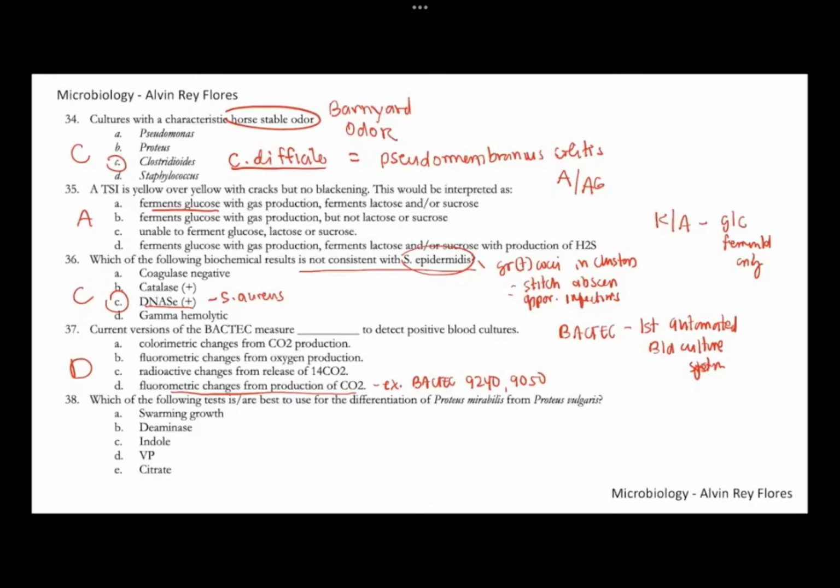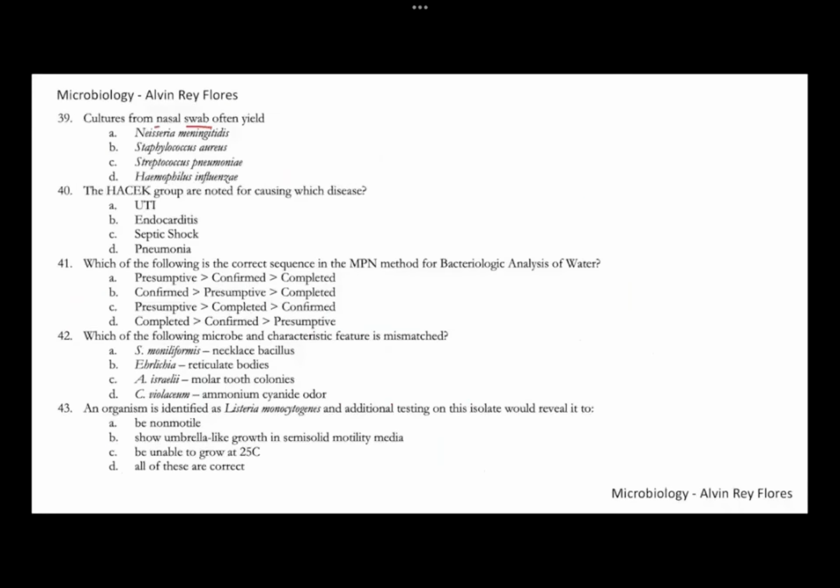Number 38, so which is used to differentiate Proteus mirabilis from vulgaris. So both of these are gram-negative bacilli that are enteric, and they're known for being able to swarm. Okay, so they're also deaminase positive. Okay, so to distinguish the two, no, definitely we can perform your indole test. Number 38, letter C, indole test. Okay, so Proteus mirabilis is indole negative, while Proteus vulgaris is indole positive. Okay, so the positive result for the indole test is a red color, okay, a red ring or red color. Okay, so number 38, letter C. So to distinguish the two, so you can perform the indole test. Okay, 38, letter C.